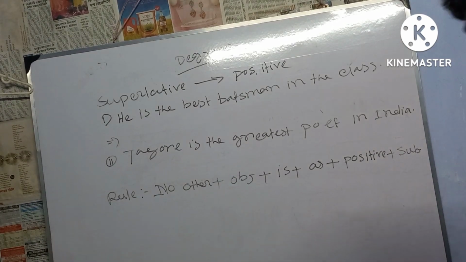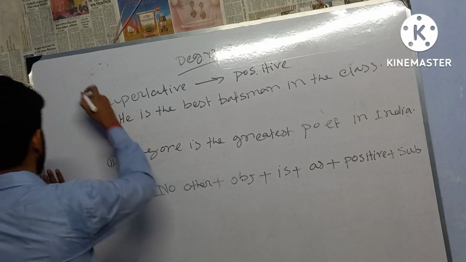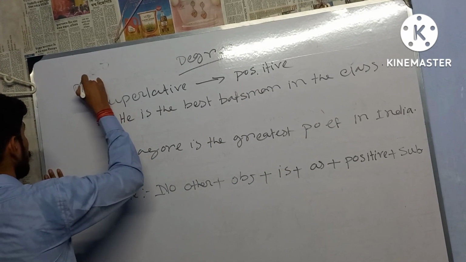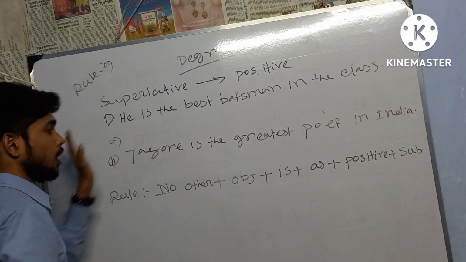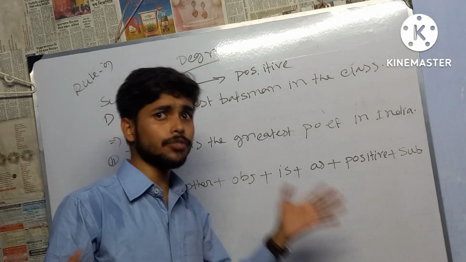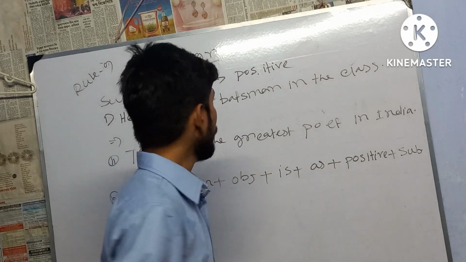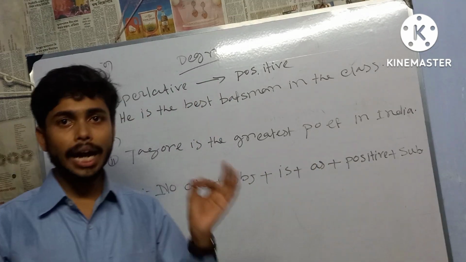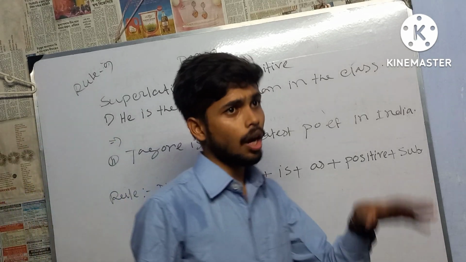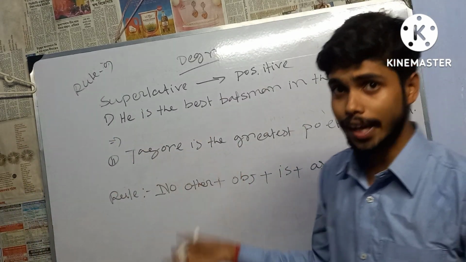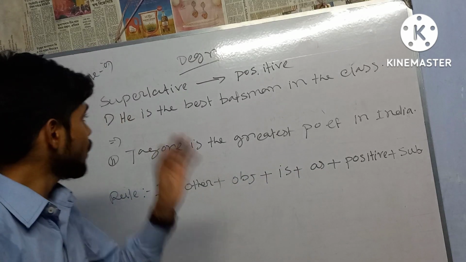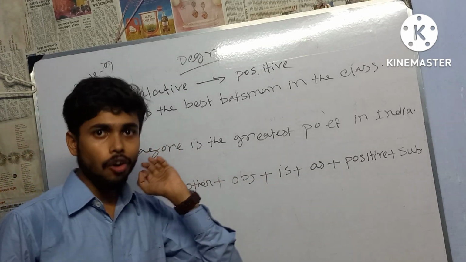So now look at, I'm just trying to tell you another rule, that is rule number 9, and this rule is familiar to all of you. I hope that if you have knowledge in degree change, after the next 4 or 5 rules, it will be very easy for you.